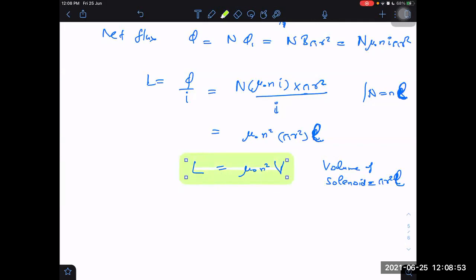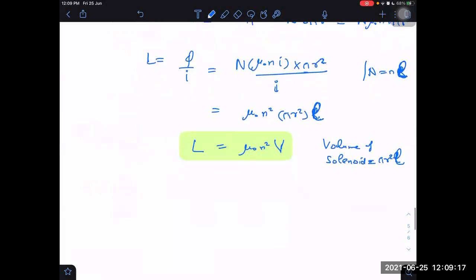Does it depend on current? No, sir. Does it depend on any other quantity like flux, etc.? No. It is independent of both quantities from which we derived it. Always it happens like that only. R is V upon I. Capacitance is Q upon V. But you notice that finally it does not depend on V and I, doesn't depend on Q and V. Similarly, L doesn't depend on phi and I. It is just mu naught into n square into volume. Understood?